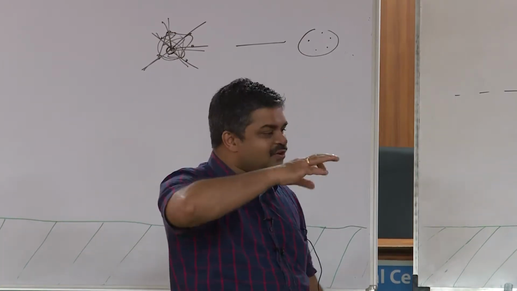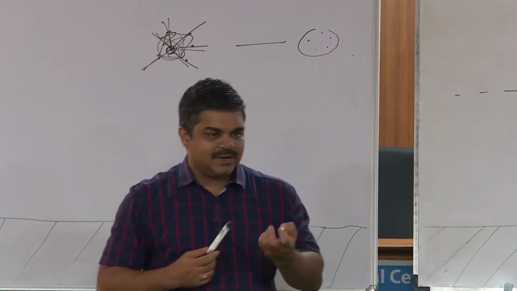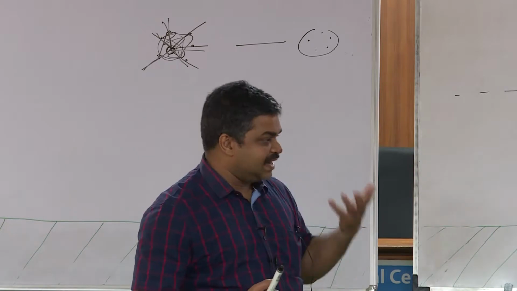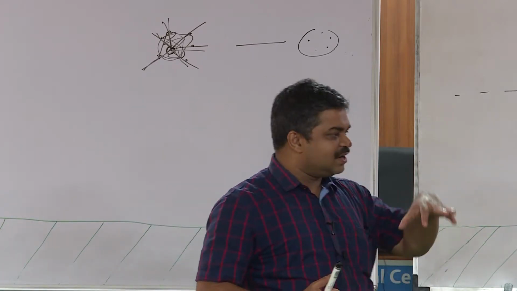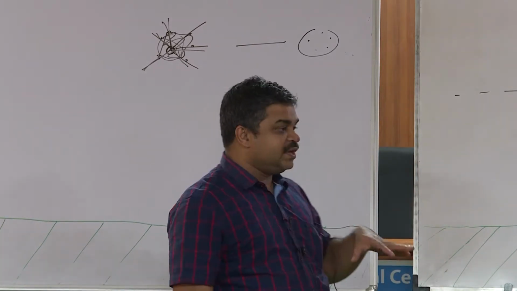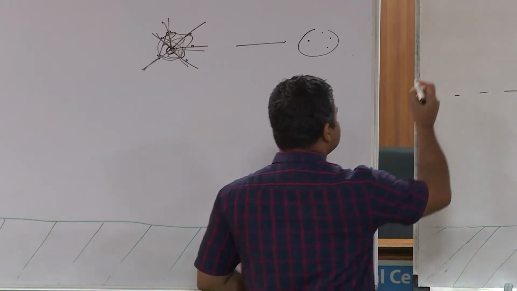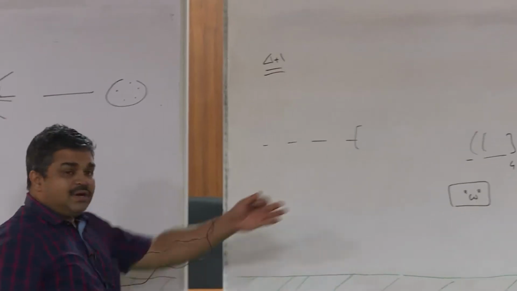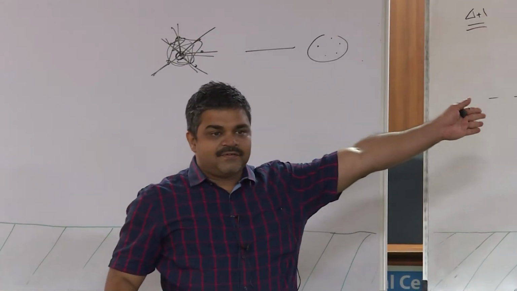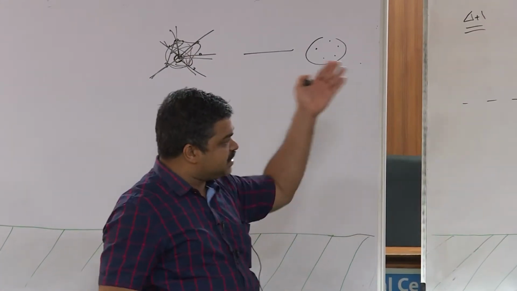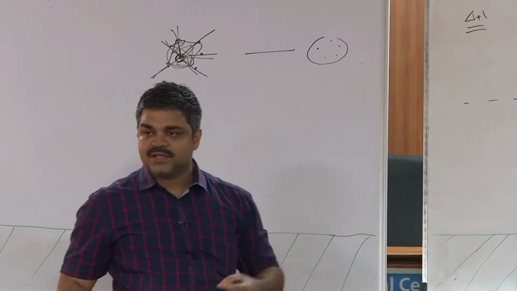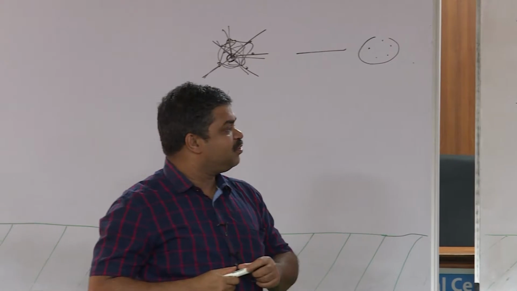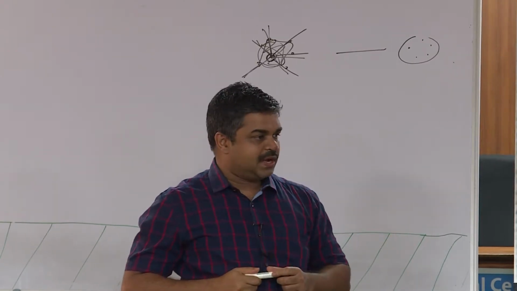No, the next color will always be there. One color will be left if you have delta plus 1 colors. If your palette has delta plus 1 colors, then one color will always be available. So, in a general case, this kind of greedy strategy will give you delta plus 1. Now, our claim is that in this interval graph case, if I do this coloring in this particular way, I will be able to get omega colors.